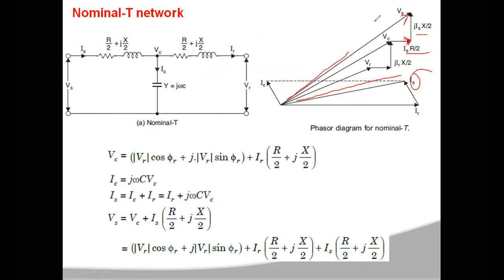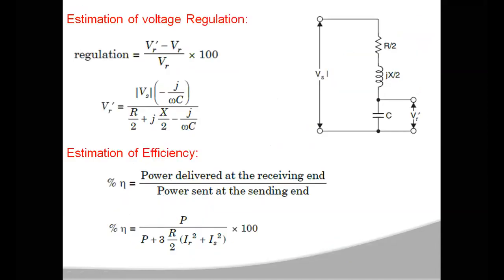Okay, so like this you can draw the vector diagram for the nominal T method. After drawing the vector diagram and getting the voltage and current equations, we can estimate the voltage regulation and efficiency of the transmission line by using the nominal T method. Now, percentage voltage regulation is the change in voltage from no load to full load, expressed as a fraction of full load.